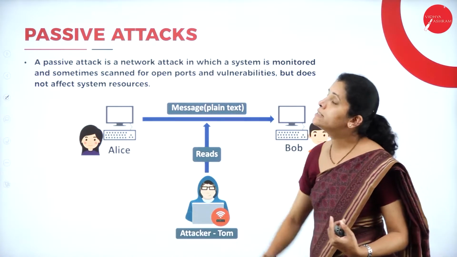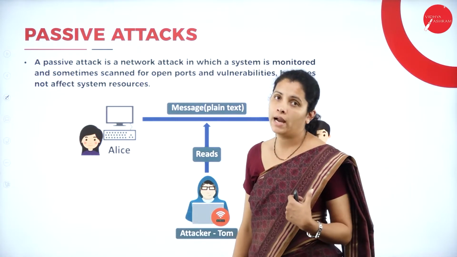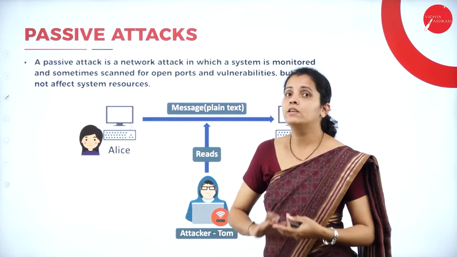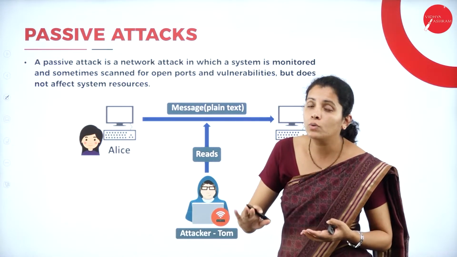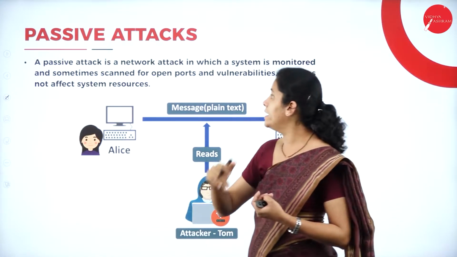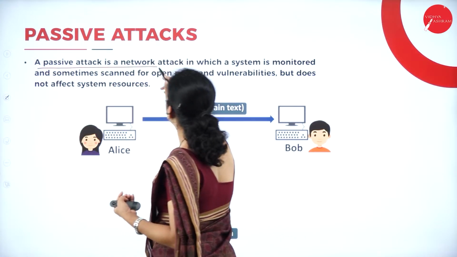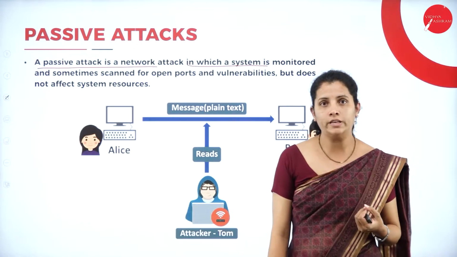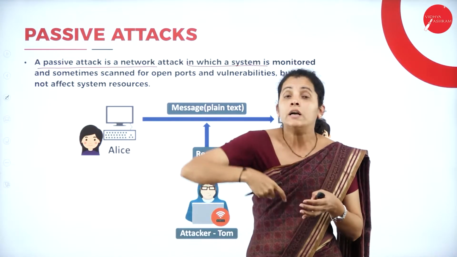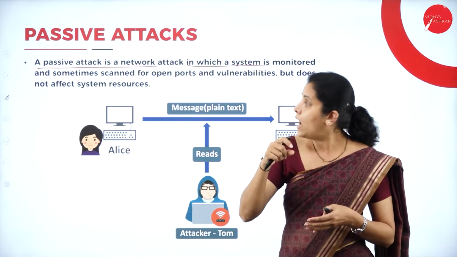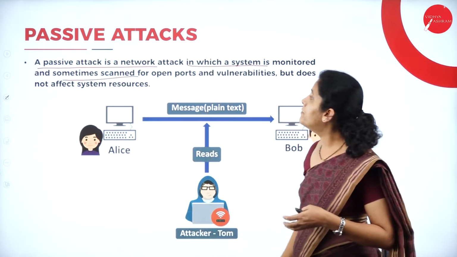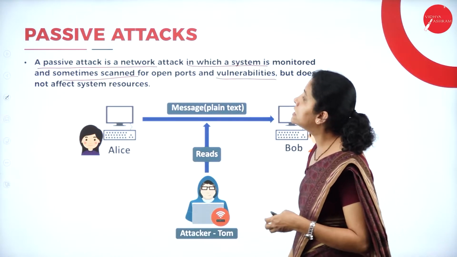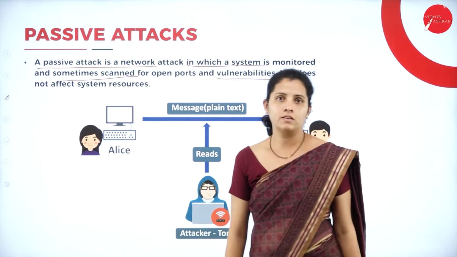So the name itself indicates that it is a passive attack. That means the attacker is going to observe the data. They are not going to alter, modify, or change the data. A passive attack is a network attack in which a system is monitored. Monitored means continuously observing, and sometimes scanning for open ports and vulnerabilities, but it does not affect system resources.